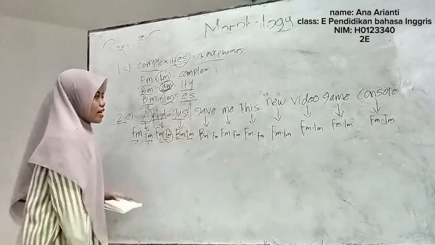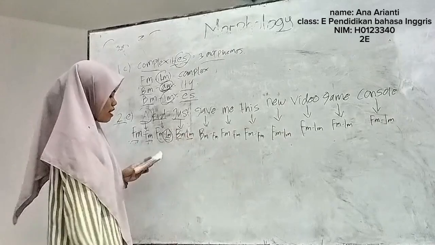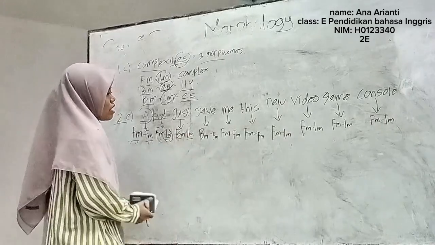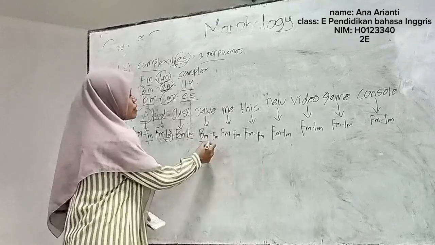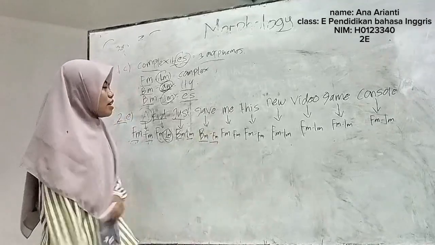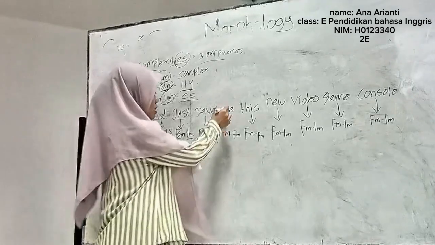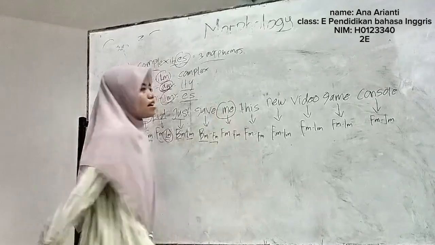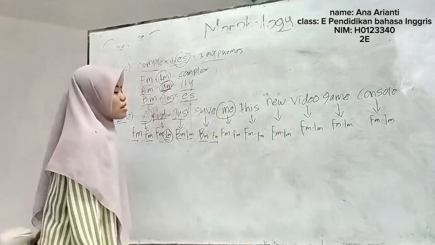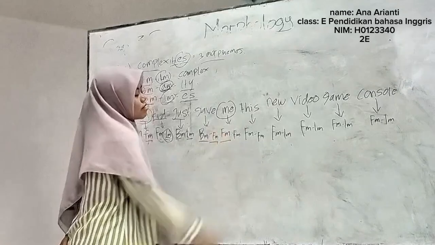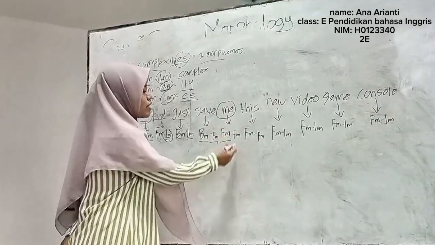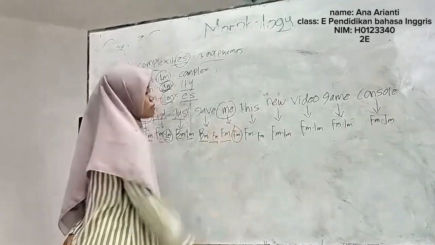Lalu ada kata gap. Nah, gap di sini adalah kata kerja yang memiliki tipe morpheme, sedangkan subtype-nya adalah functional morpheme. Lalu yang selanjutnya ada kata we. Nah, we di sini adalah kata pronoun atau pendidikan yang tipenya adalah free morpheme, sedangkan subtype-nya adalah functional morpheme.